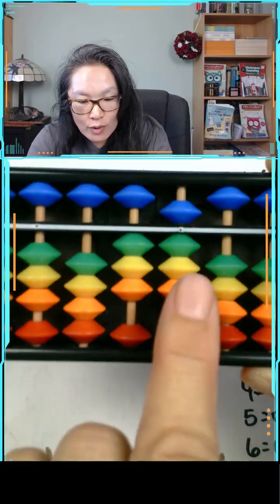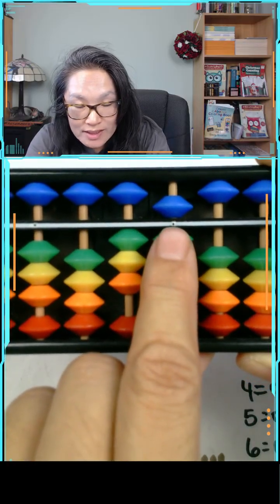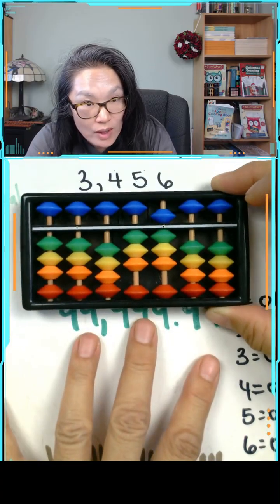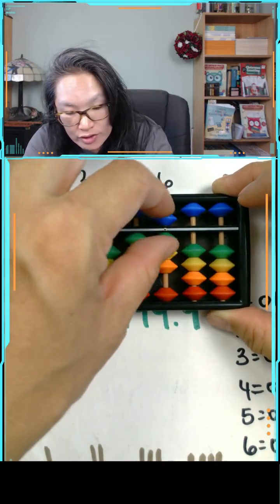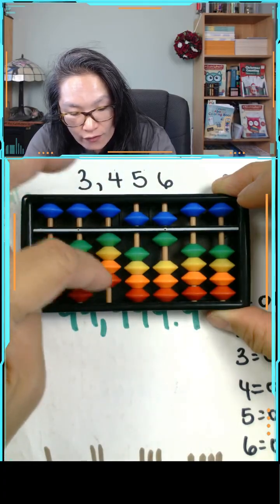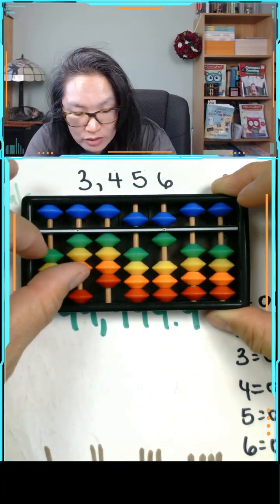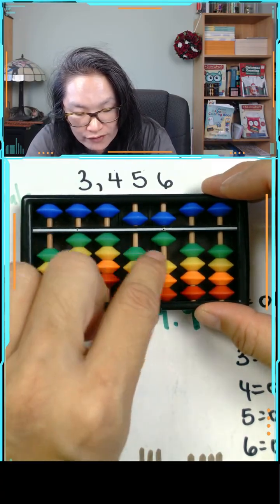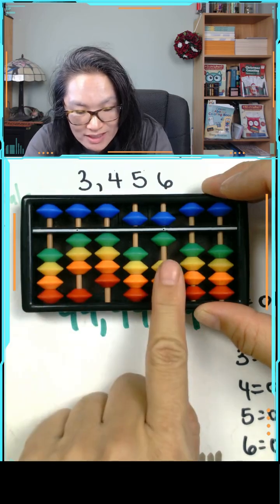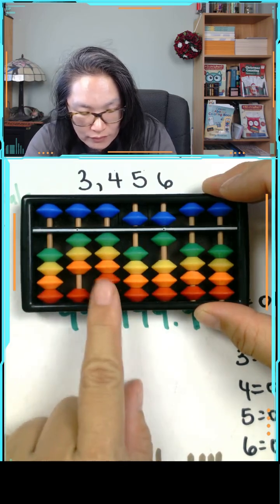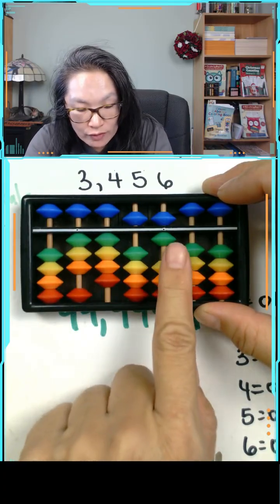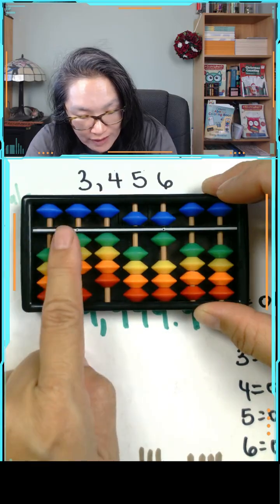You'll notice I'm over here. The reason why I'm over here is because I have this label. This is my ones label. That tells me that this is the ones. So when I'm looking, I can actually do 6, 5, 4, 3. But I don't talk like that, right? What you say is 3,456. You might want to do 650, 400, 3,000. But we never talk that way. We never talk from right to left. We always go from left to right.